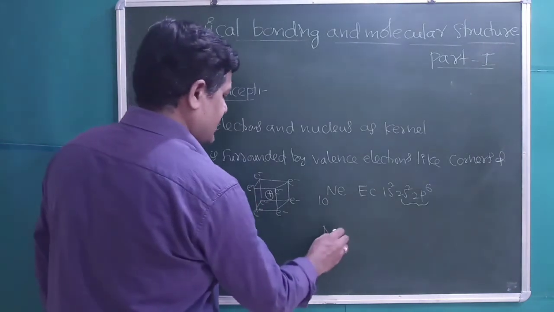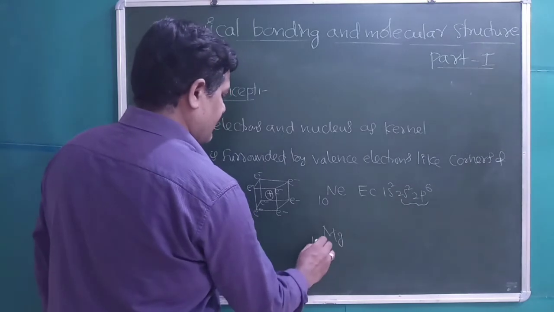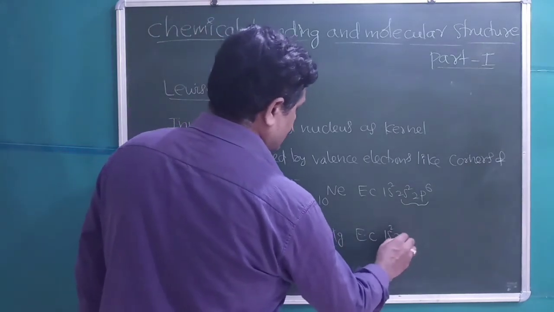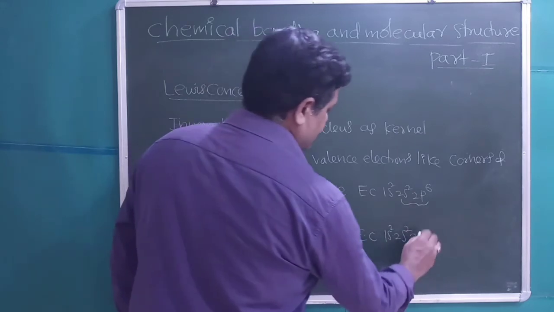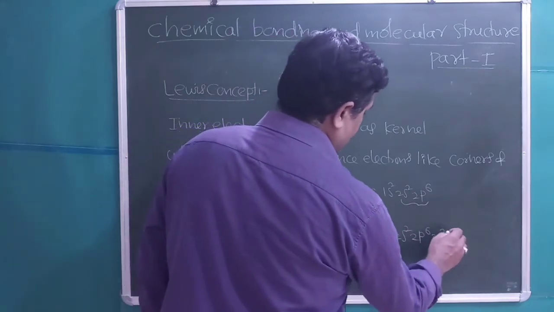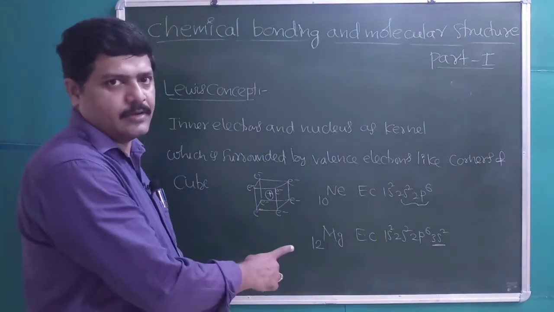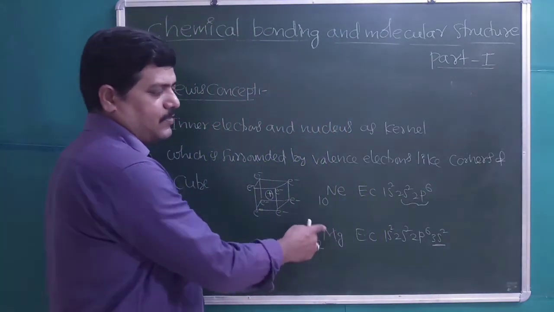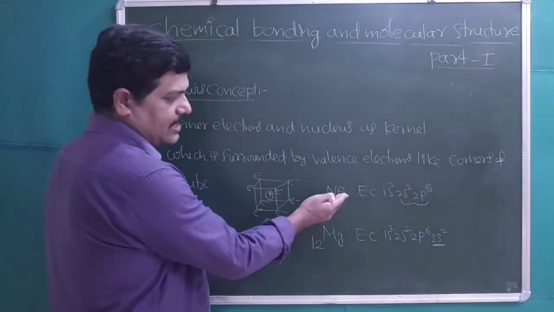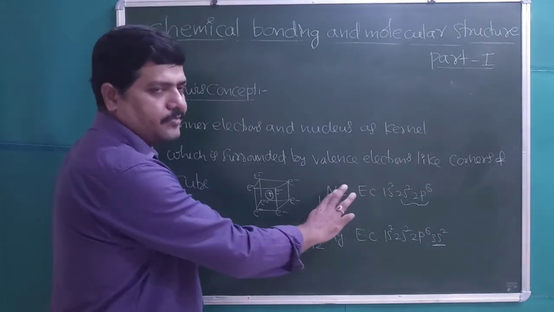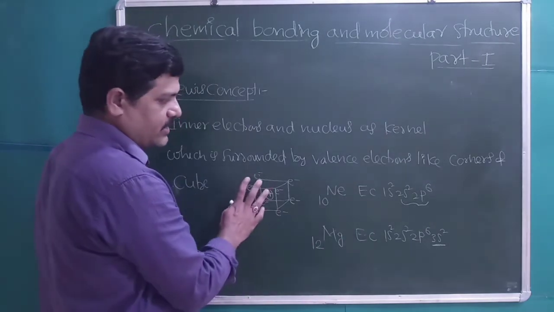Whereas if you take magnesium, atomic number 12, the electronic configuration is 1s2, 2s2, 2p6, 3s2. The outermost shell has only 2 electrons, so only 2 corners are occupied. So this element will form compounds. According to Lewis, elements for which all 8 corners of the cube are occupied won't form any compounds.